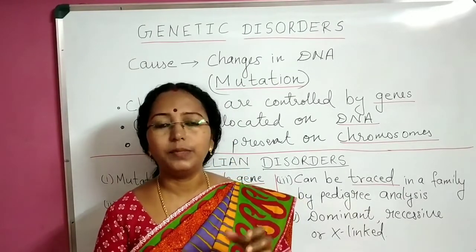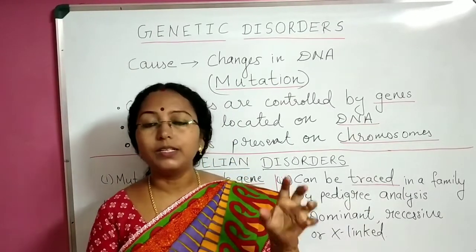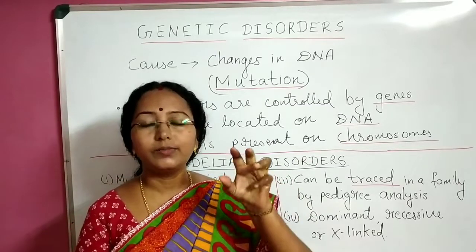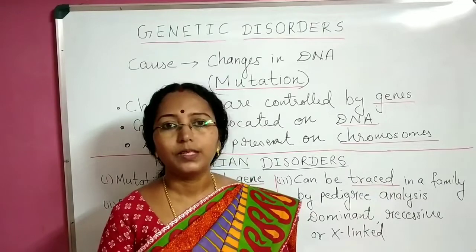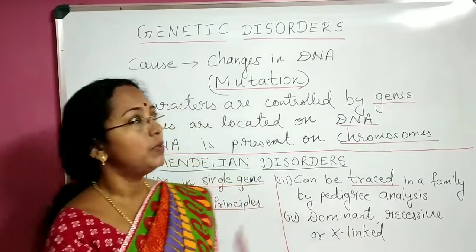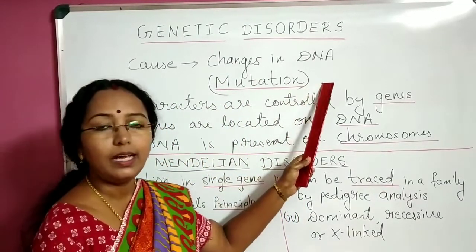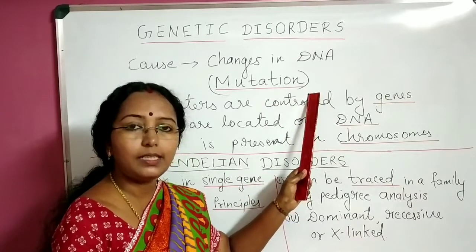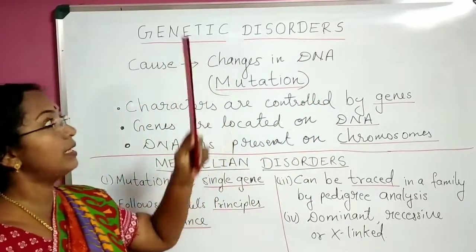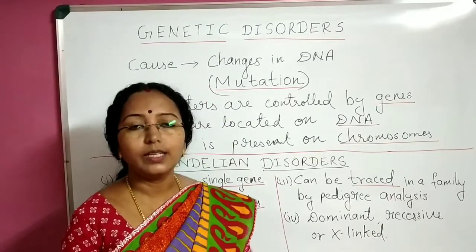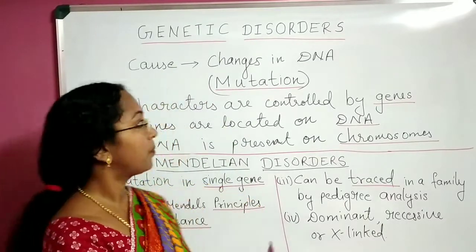There are many reasons for that, which we'll deal with in a different session when I explain mutation as a topic. So now let us understand: mutation is changes in DNA, and due to these changes in DNA, some disorders occur, and those disorders are called genetic disorders. So that is happening in our DNA.